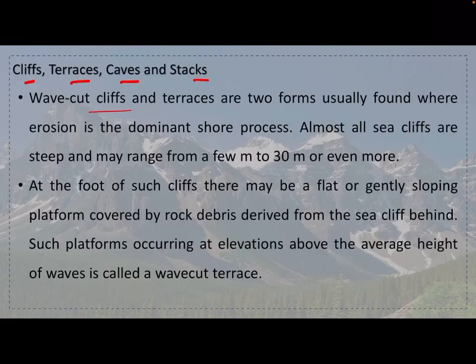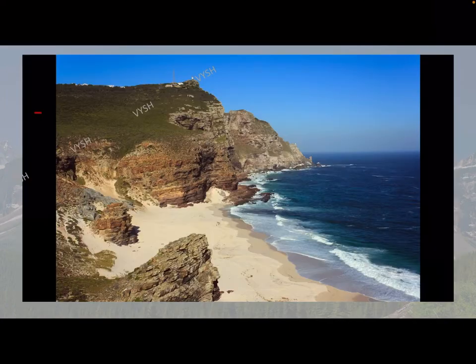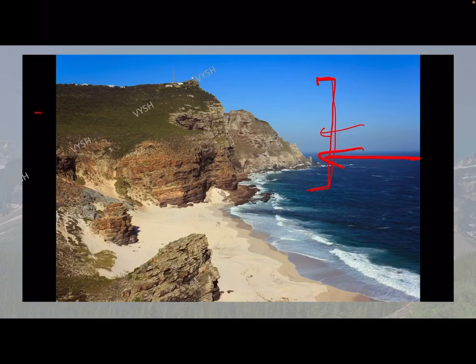So wave cut cliffs and terraces are two forms usually found where erosion is the dominant shore process. Okay, where erosion is dominant. Almost all sea cliffs are steep and may range from a few meters to 30 meters or even more. See here, this is a cliff basically, and because of continuous erosion, it forms a straight kind of face. And if you see the cliffs of Australia specifically, you will see they are very steep, like something like this.